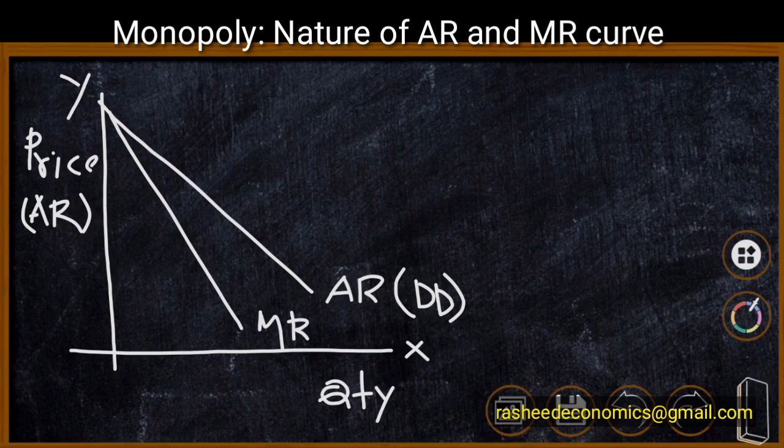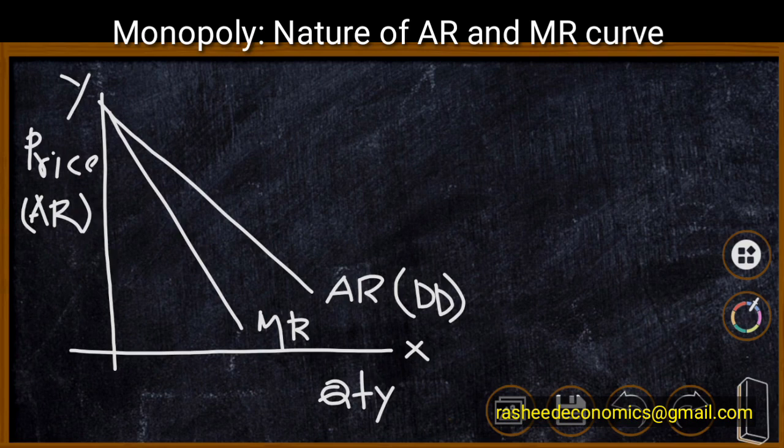Here the AR curve is downward sloping with less elasticity. If the number of firms increases, this AR curve will be a little flatter. In other words, if the number of firms increases, there will be a more elastic AR curve, or the elasticity of the AR curve will increase.